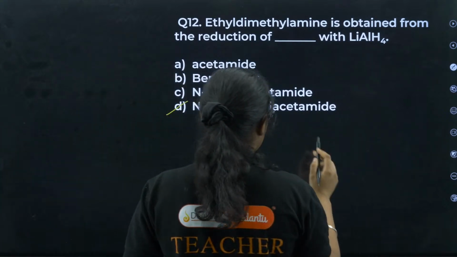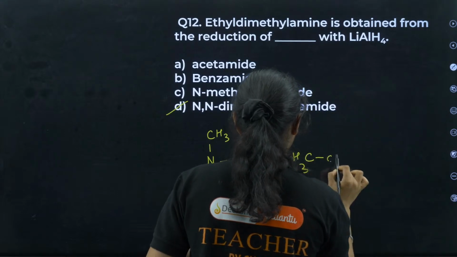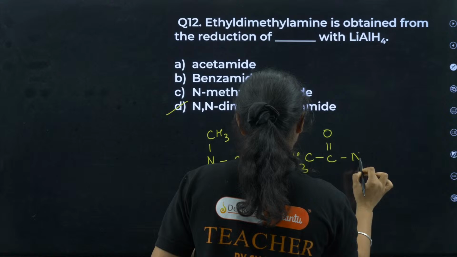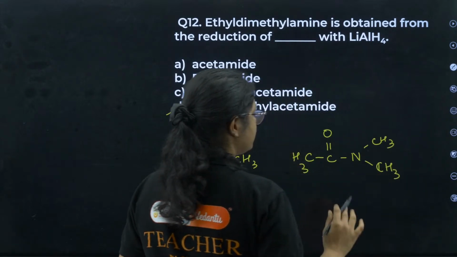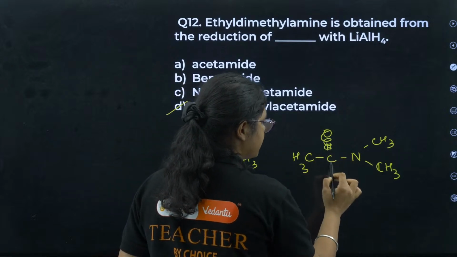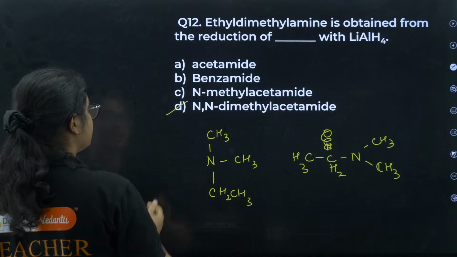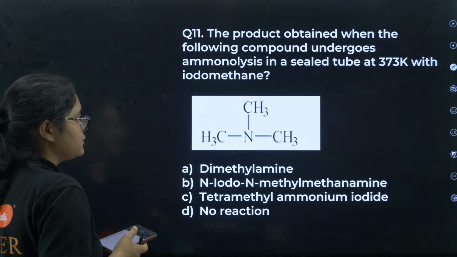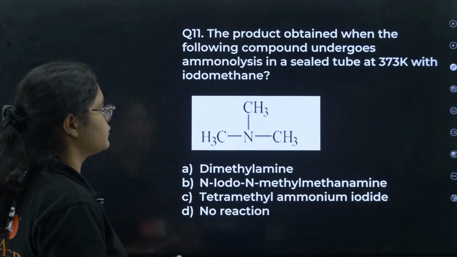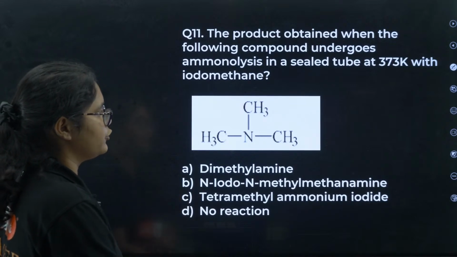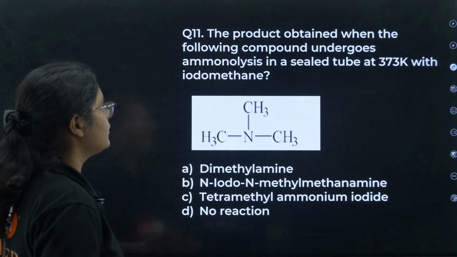See, N,N-dimethyl acetamide, that means you have CH3, C double bond O, CH3 and CH3. Now, if you treat it with lithium aluminium hydride, this will get converted to CH2. So that is your product here. Yes, D is the correct answer. 11th question. The product obtained when the following compound undergoes ammonolysis in a sealed tube at 373 Kelvin with iodomethane.